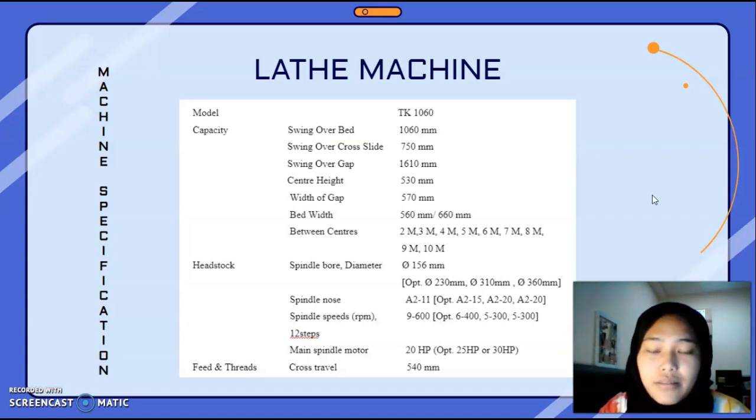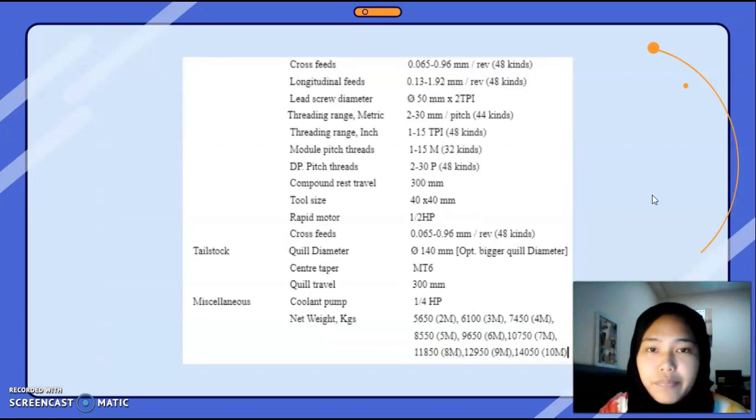Main spindle motor is 20 HP. Feeds and threads: cross travel is 540 mm. For cross feeds, 0.065 until 0.96 mm. Longitudinal feeds is 0.13 until 1.92 mm. Lead screw diameter is 50 mm. Threading range metric 2 until 30 mm pitch is 44 kinds. Threading range in inch 1 until 15 TPI.